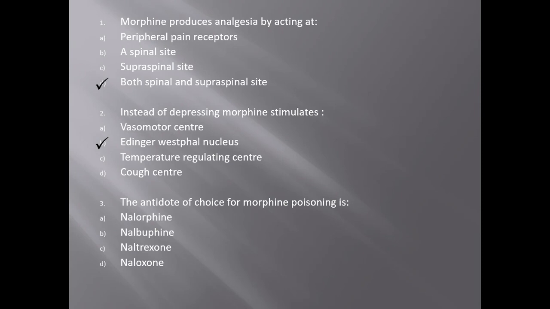Next, the antidote of choice for morphine poisoning is A. Nalorphine, B. Nalbuphine, C. Naltrexone, and D. Naloxone. The answer is D. Naloxone is a medication used to block the effects of opioids. It is used for the complete or partial reversal of opioid overdose, including the respiratory depression. So the antidote of choice for morphine is naloxone.